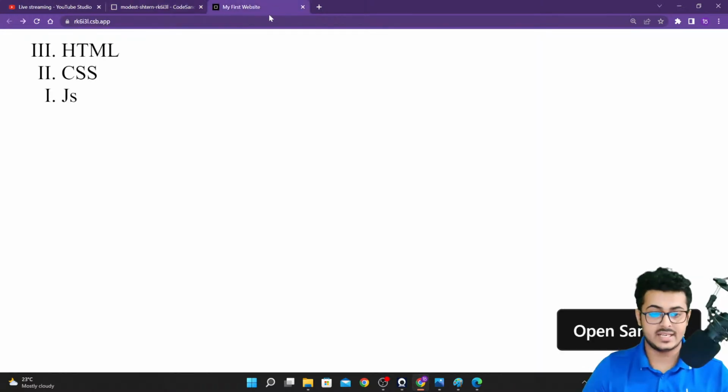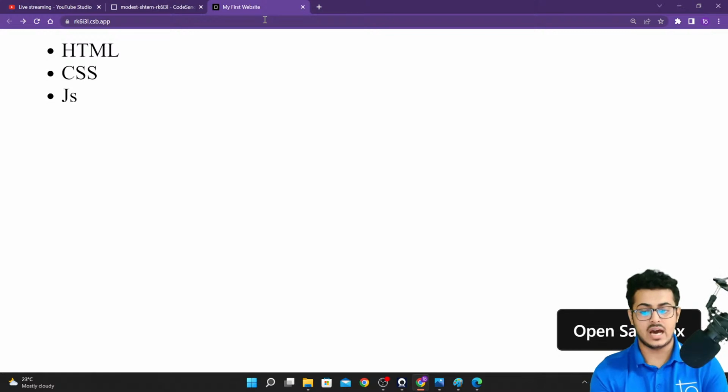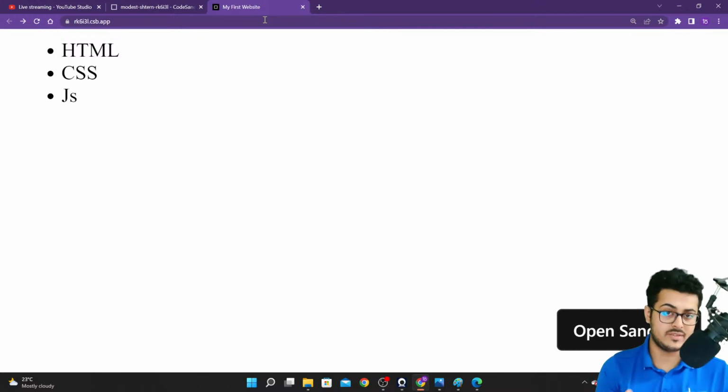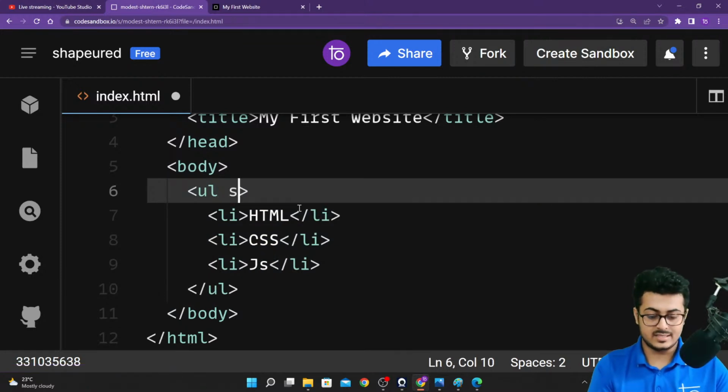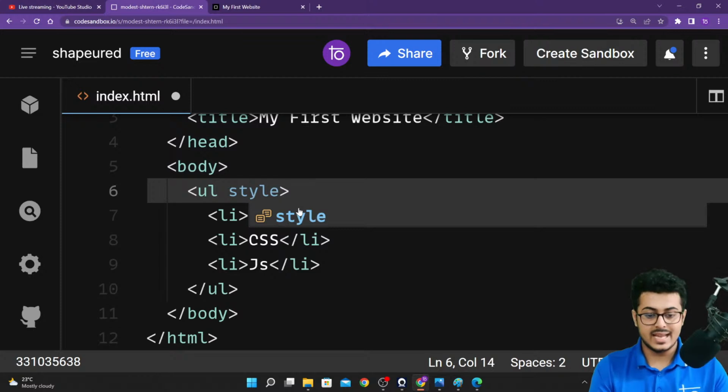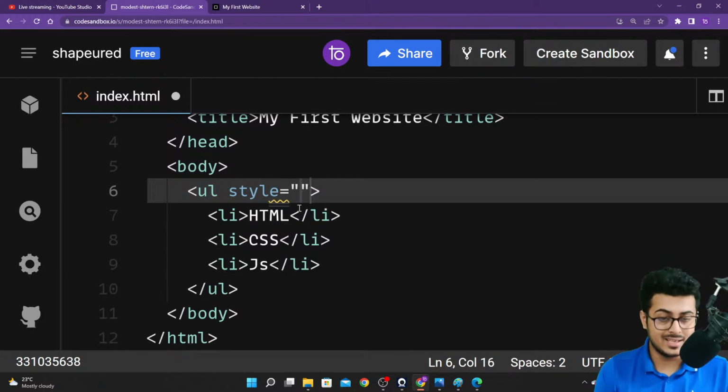If you go to your website and reload it, you are able to see that we have got an unordered list on your screen. Now if I don't like the bullet points, if I want to change the bullet points itself, I can do that as well. I need to put up another attribute right over here, that is the style attribute. Basically, you are adding CSS to your code. To change the markers, you have to add your CSS properties right over here. So style basically lets you apply your CSS directly.